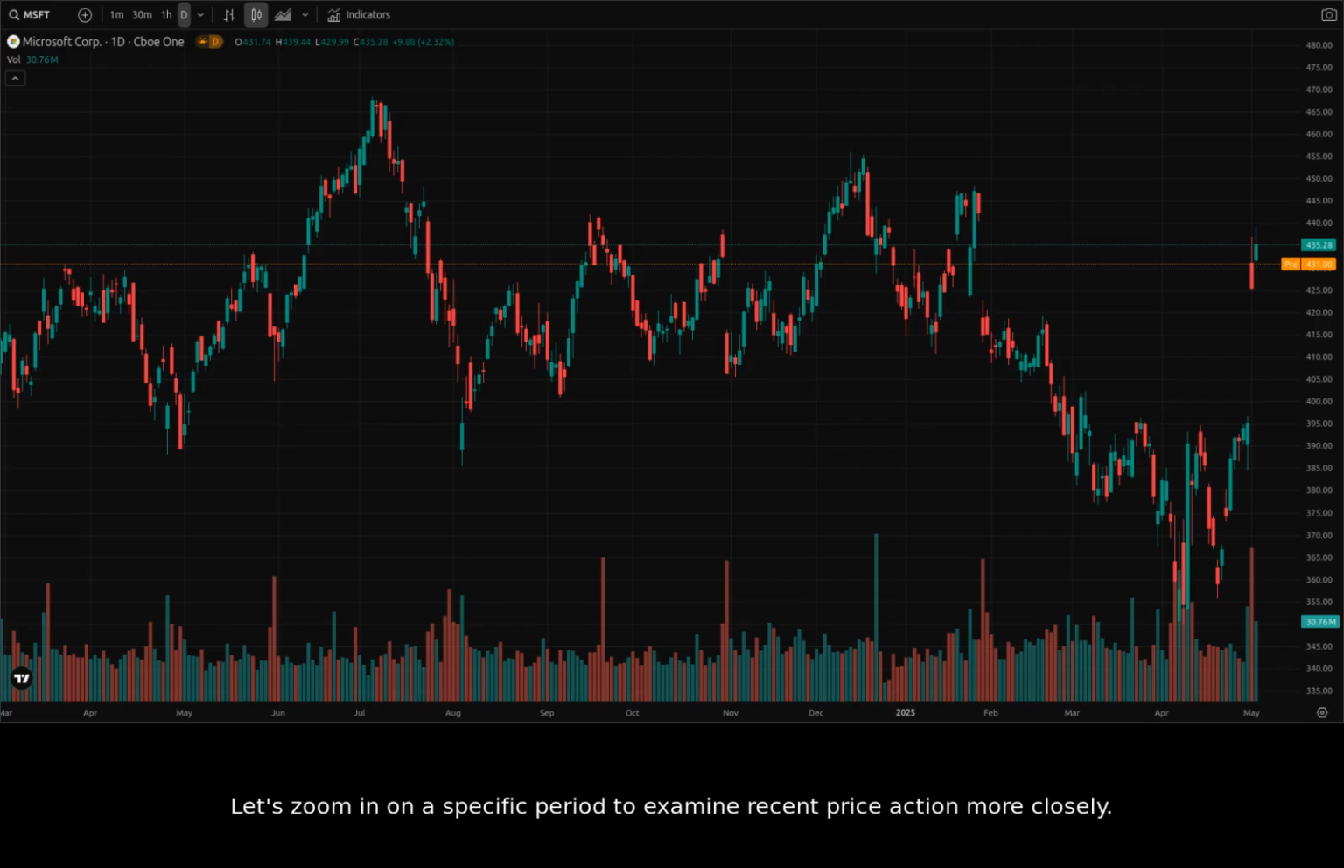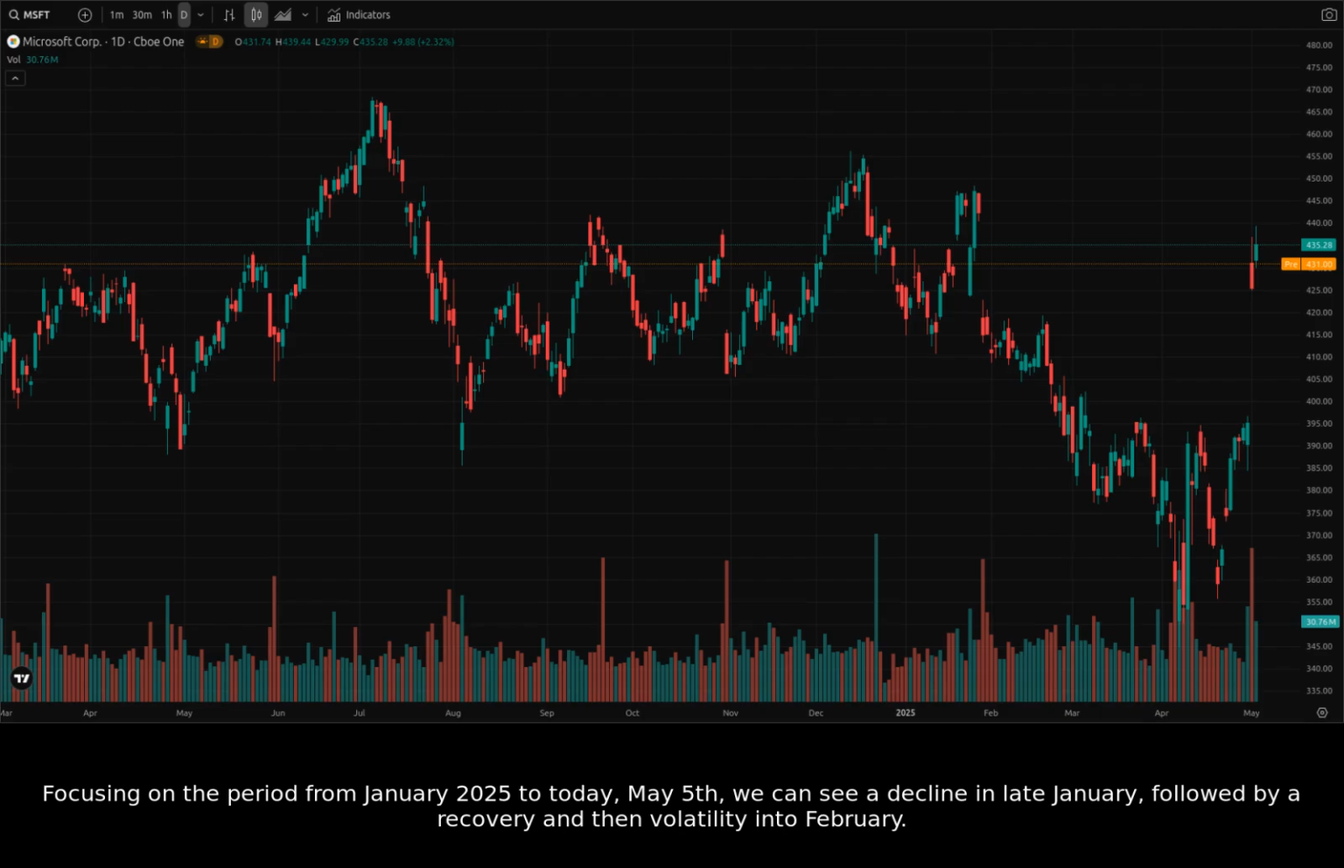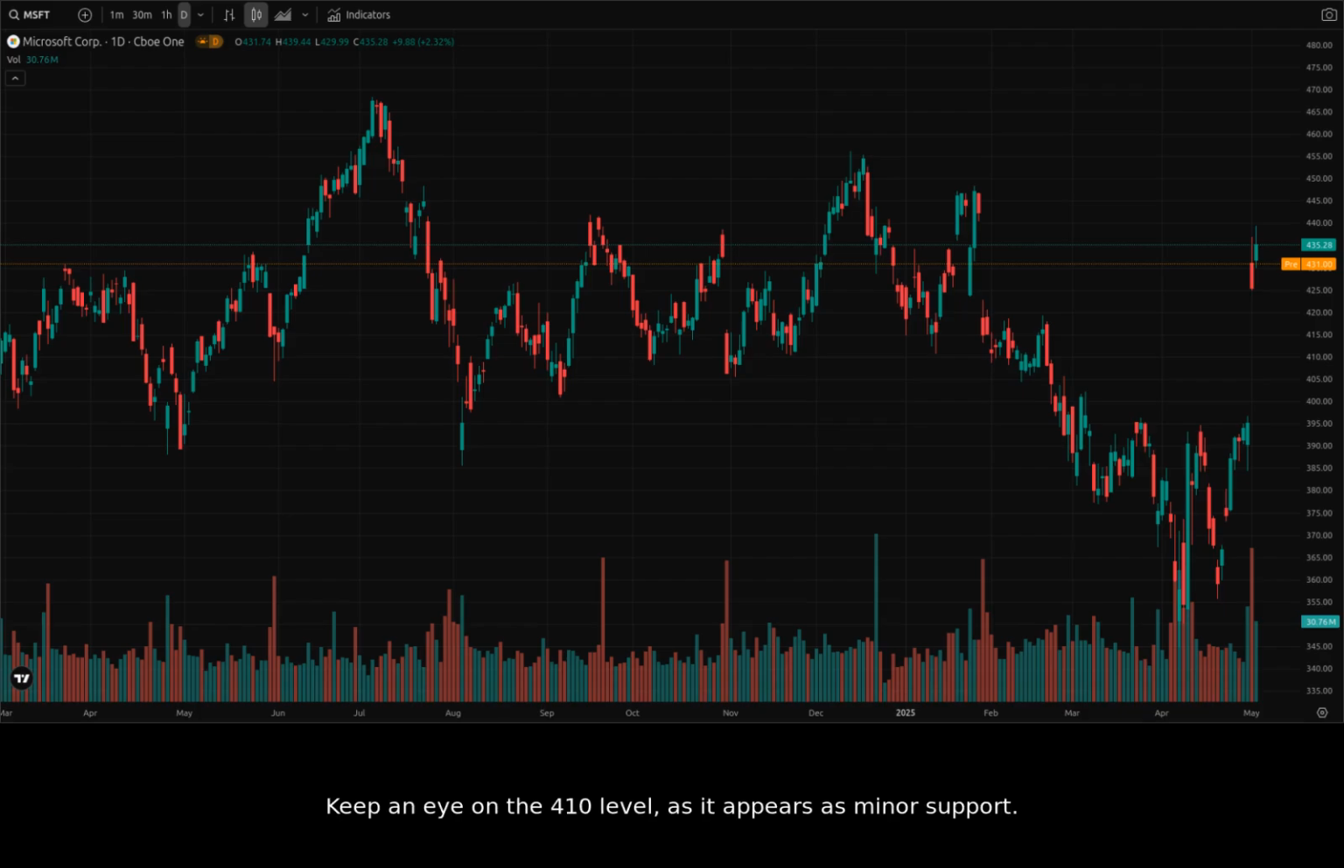Let's zoom in on a specific period to examine recent price action more closely. Focusing on the period from January 2025 to today, May 5th, we can see a decline in late January, followed by a recovery and then volatility into February. Keep an eye on the 410 level, as it appears as minor support. April saw another dip, but the stock has rebounded in early May. The price appears to be attempting a bullish move, with recent candles showing upward momentum.